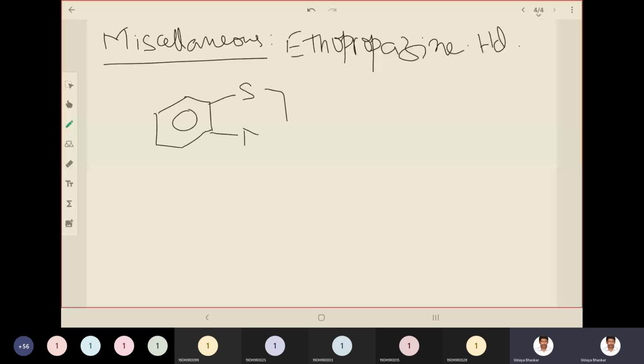What is this ring? Sulfur is thia, nitrogen is aza. So we can call it thiazine. And this ring has another phenyl ring fused to it. So this ring has two phenyl rings fused on two sides. Fine.